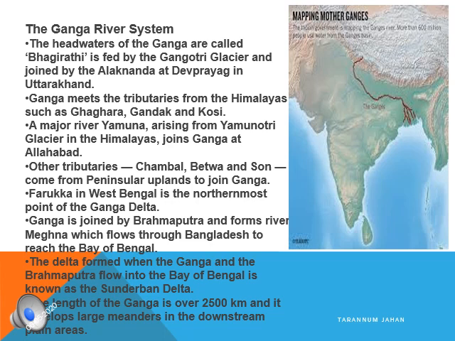The delta formed when the Ganga and the Brahmaputra flow into the Bay of Bengal is known as the Sundarban Delta. If you see the map, before joining the Bay of Bengal, many distributaries are formed by the Ganga river. The distributaries formed before joining the Bay of Bengal make a delta, and this delta is named the Sundarban Delta.